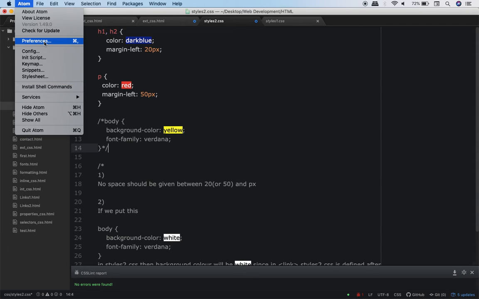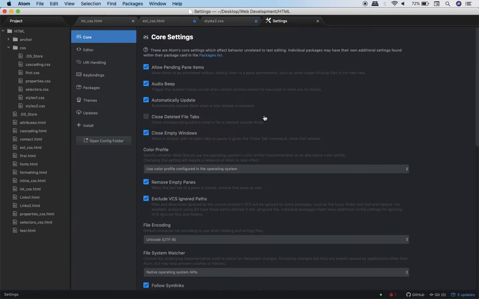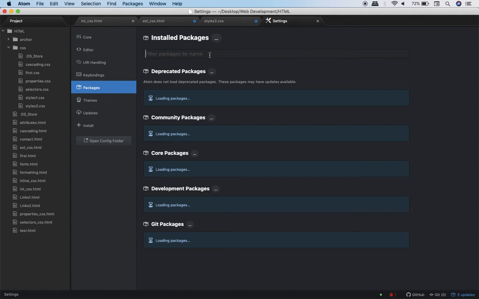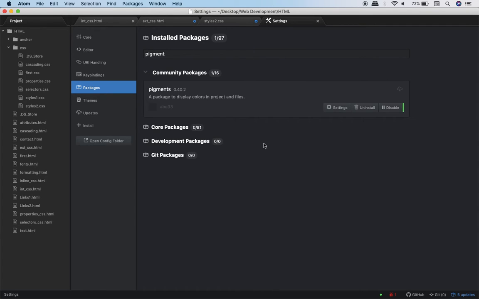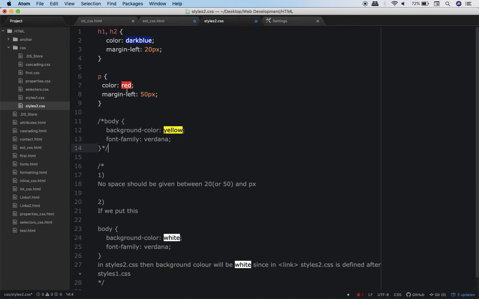Okay, so let me go to preferences and let me go to packages, and over here I'll type Pigment. Now see, there is a package called Pigments, and over here you see uninstall, which means it is already installed on my Atom editor. So it is because of this package that you see these colors. So please install all the packages which I am telling you. They will help you a lot.